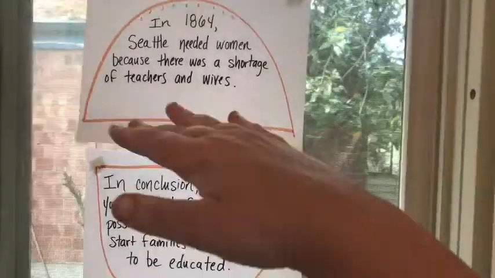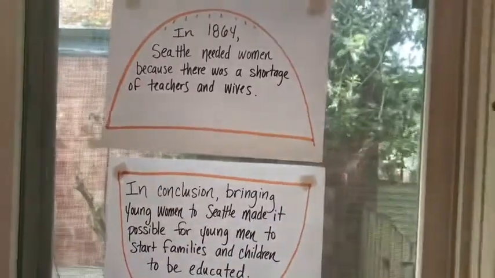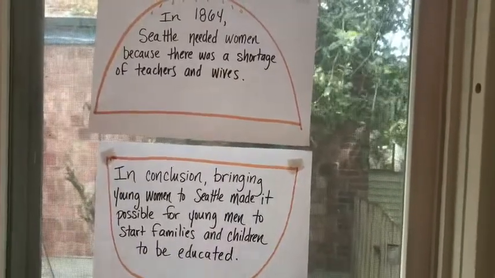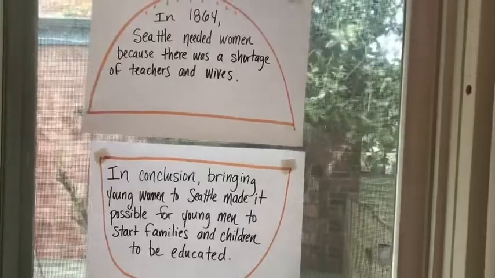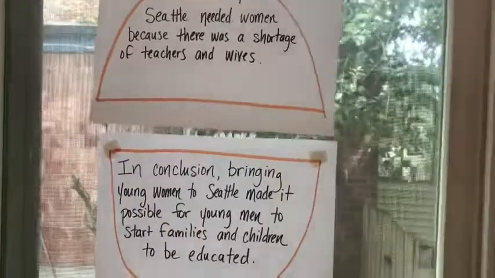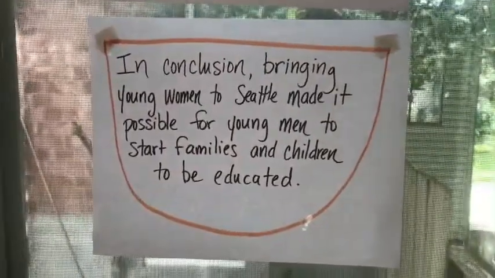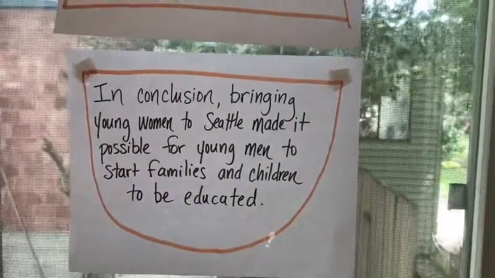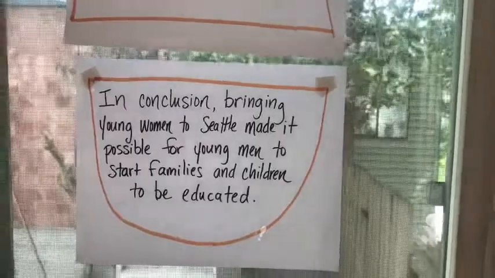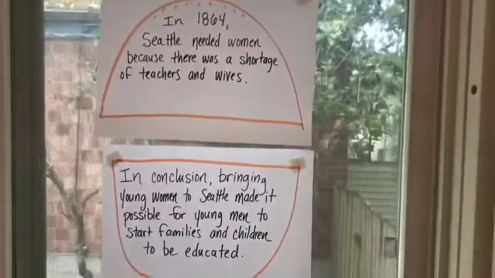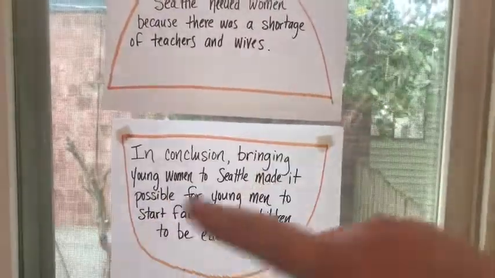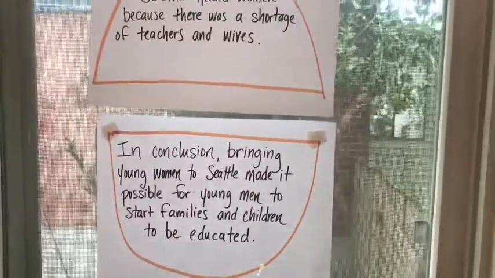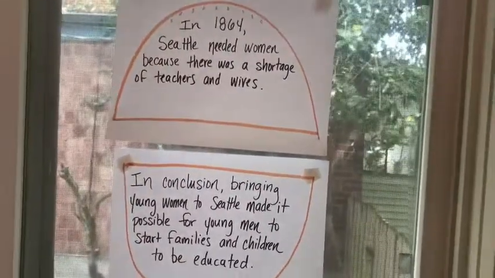And then in the middle part, you'll tell all of the details, like really explain what that means about teachers and wives and how those women would fit in Seattle. And then here, in conclusion, bringing young women to Seattle made it possible for young men to start families and children to be educated. So now I've come back to the same idea that I started with, just a slightly different way of saying it that closes up the idea.